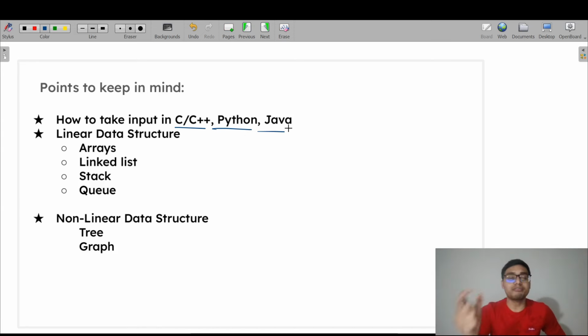They are facing a lot of issues. In these sessions, we covered all the cases, all the scenarios that can happen, on how to take input in various programming languages. We already covered this in our premium courses.